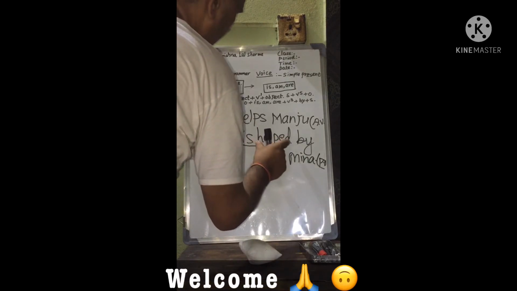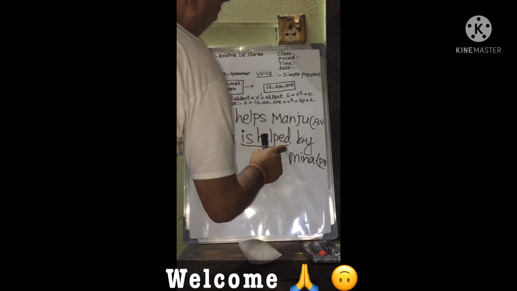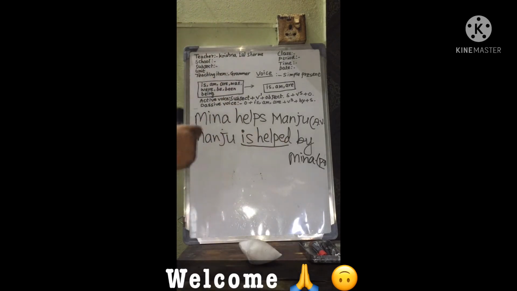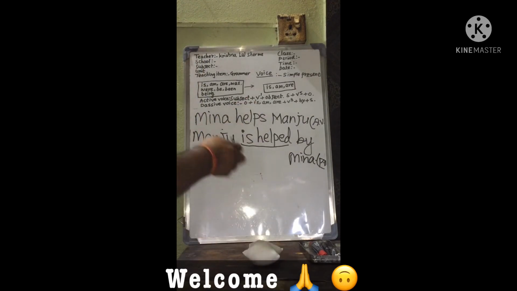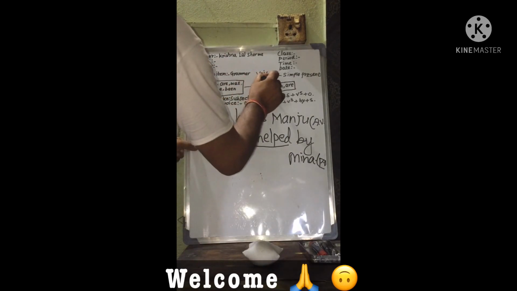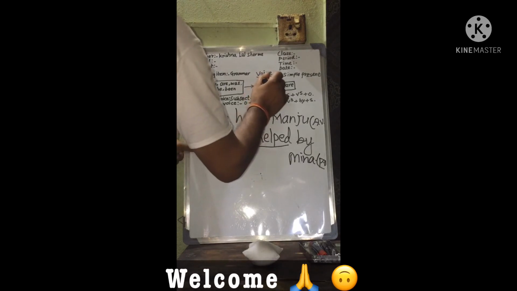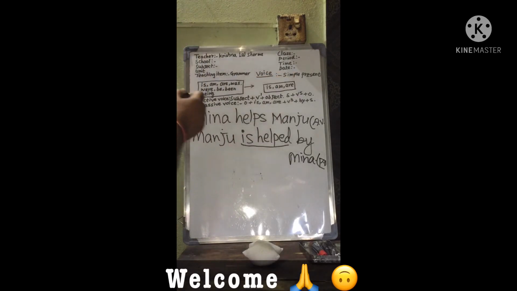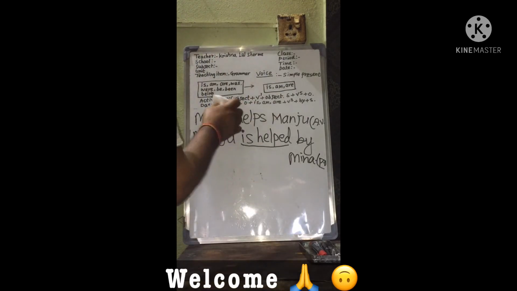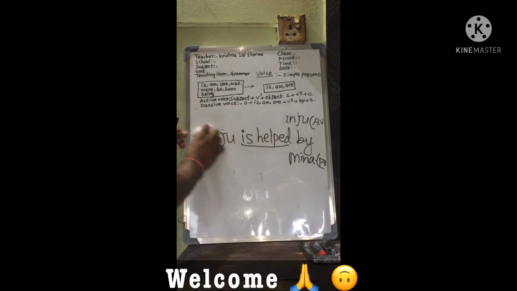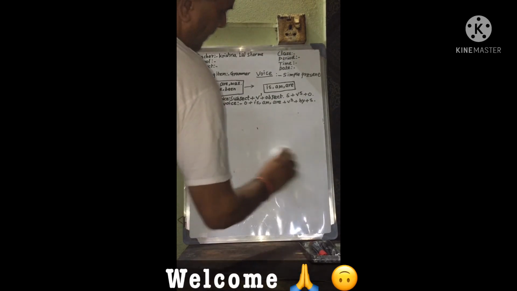Is helped, the verb is helped is said to be in the passive voice. If the subject is singular, it takes is. If the subject is plural, it takes are. If there is I in the subject, it will take am. Let us see another example.